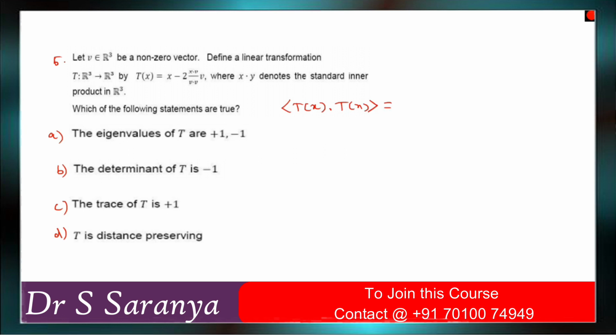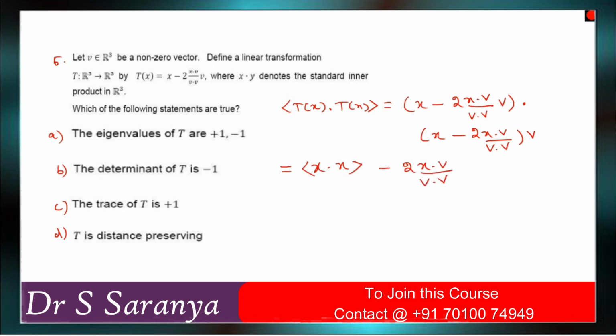T of x dot T of x is (x minus 2 x dot v divided by v dot v into v) dot product (x minus 2 of x dot v divided by v dot v into v). So now multiplying, what will happen? x dot x, right? Then x dot x minus 2 into x dot v divided by v dot v into x dot v.